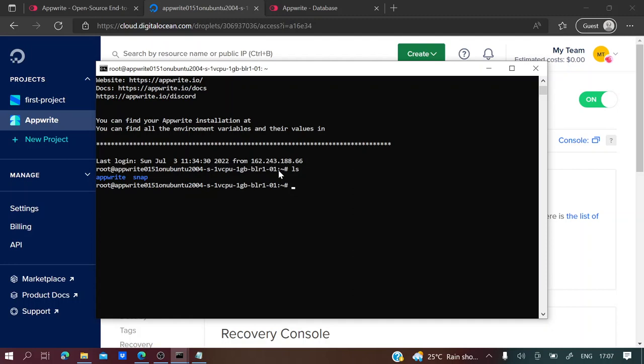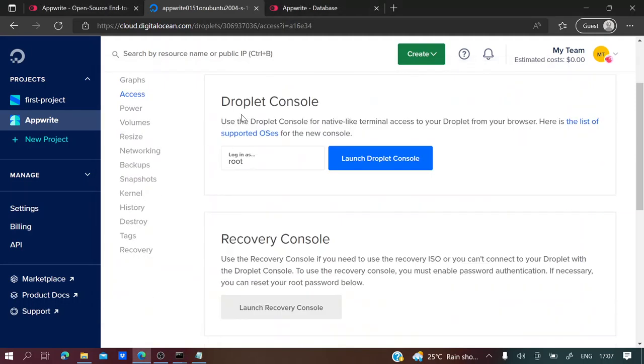And this is it. This was the installation part. In the further videos we will see how to integrate our Appwrite server with Flutter. And yeah, that is it.